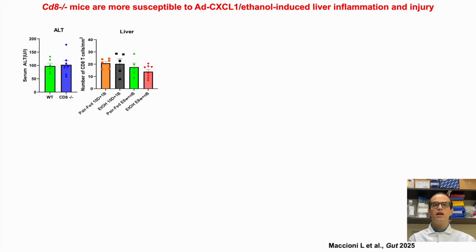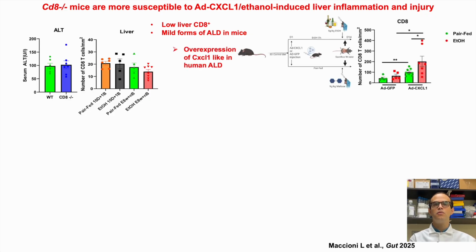At first, we gave both groups alcohol and we saw no big difference in liver damage. This might be because the liver normally has very few CD8 T cells and the disease model we used was mild. Next, we used a stronger model that included alcohol and a molecule called 6L1, which causes more immune cells to enter into the liver, similar to what happens in humans. This made more CD8 T cells show up in the liver, especially after alcohol consumption.